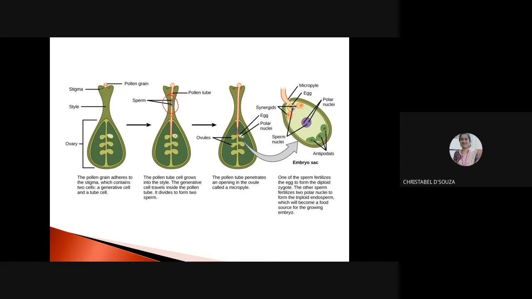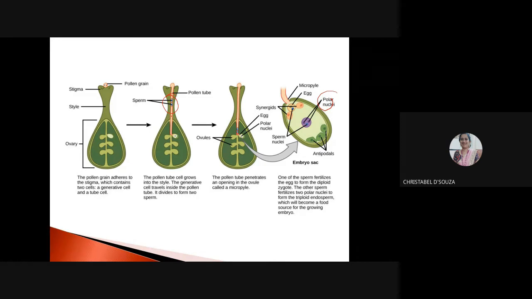And here the eggs are there. Now it penetrates here, it breaks open, and here the male gametes are united. Can you see this very, very carefully? This is the polar nuclei. This is the embryo sac, right?